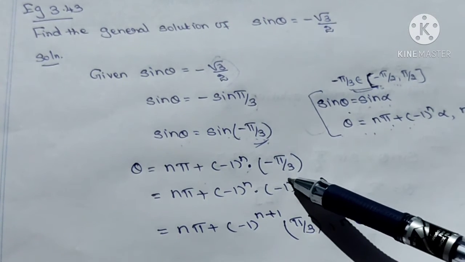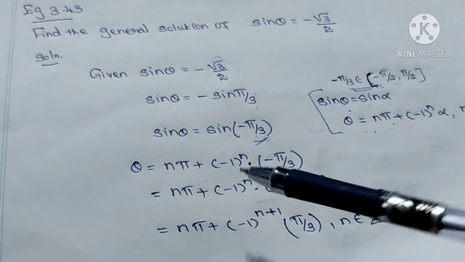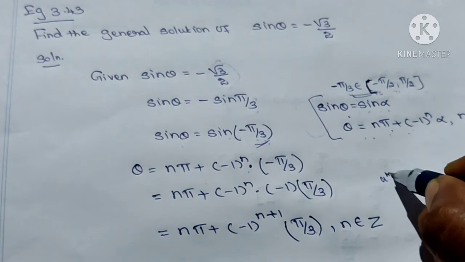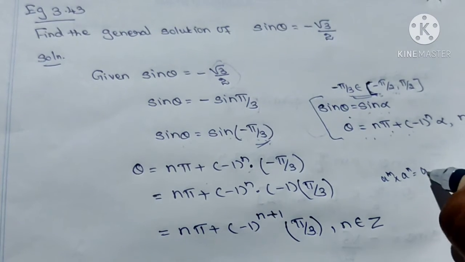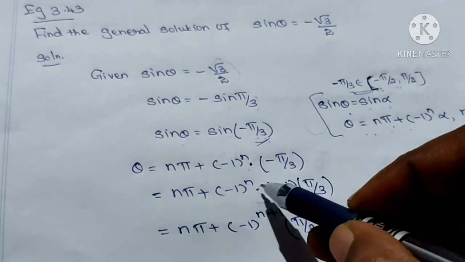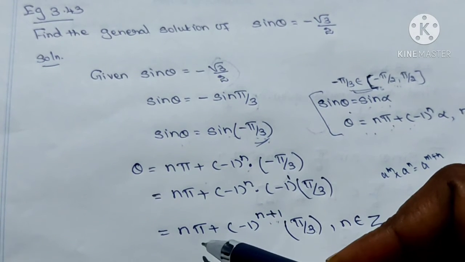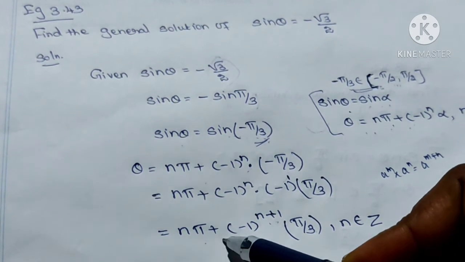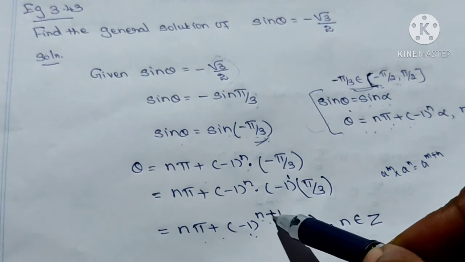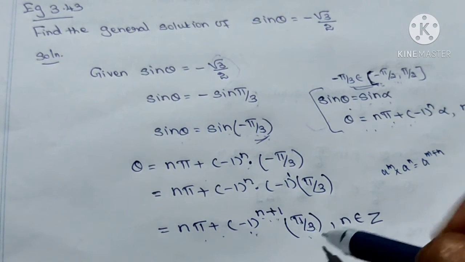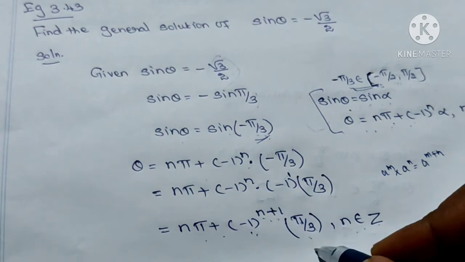Minus 1 power 1 here, and minus 1 power n there. So a power m into a power n is a power m plus n. We add the powers n and this one, so we get n plus 1. So the answer of this question is n pi plus minus 1 the whole power n plus 1 into pi by 3, where n belongs to z.